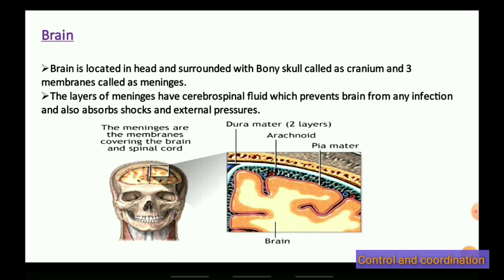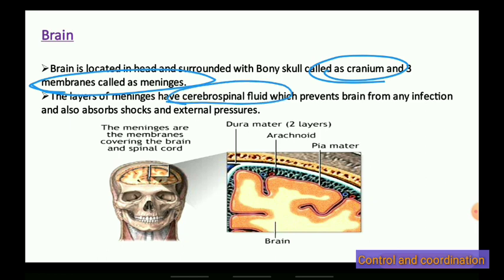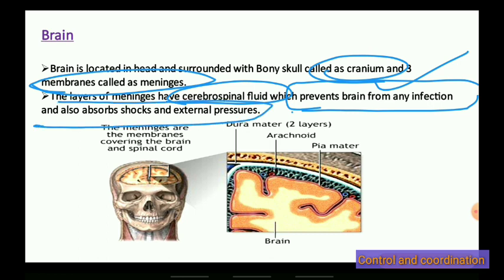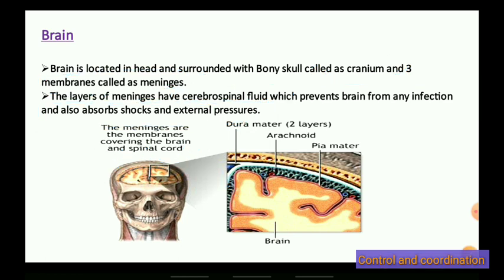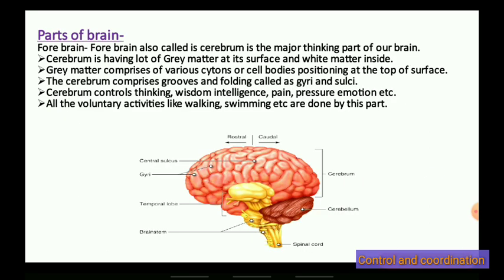Hope it is clear. The brain is surrounded by the cranium and three membranes of meninges, and in between the meninges cerebrospinal fluid is there. This cerebrospinal fluid protects the brain from infection, and it also absorbs shocks and pressure. Suppose some injury comes from outside, that shock and external pressure is absorbed by these meninges layers as well as the cranium. Next, let us talk about the parts of the brain.